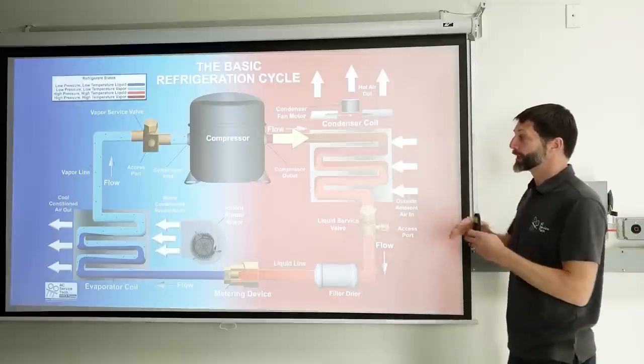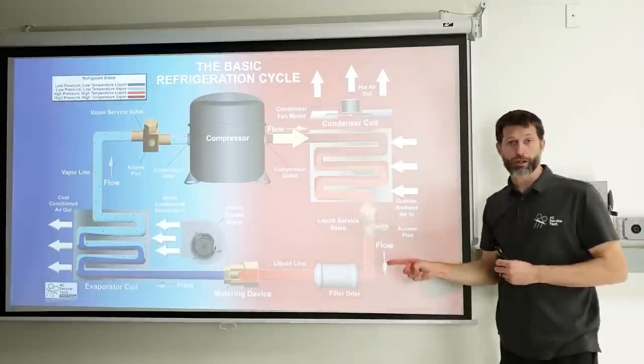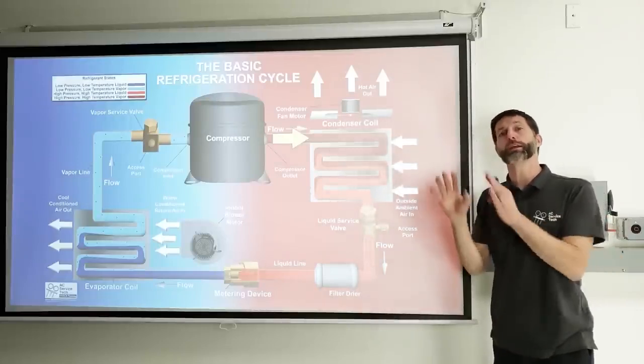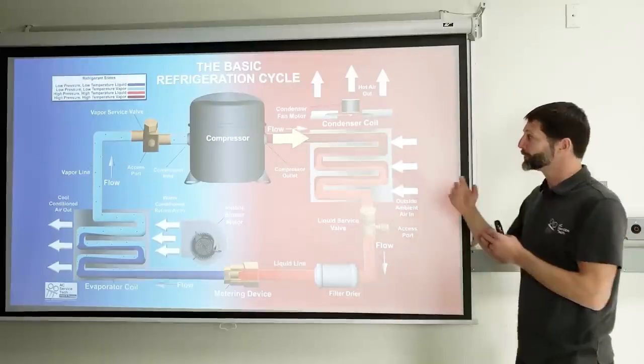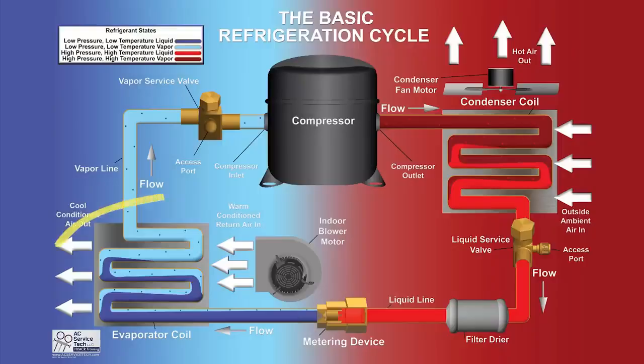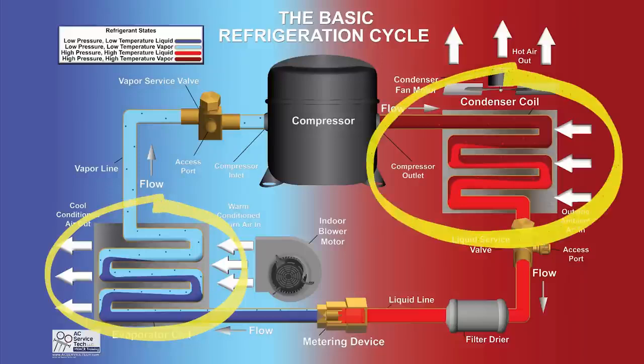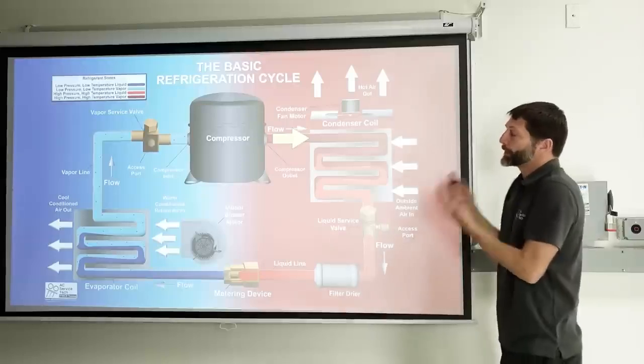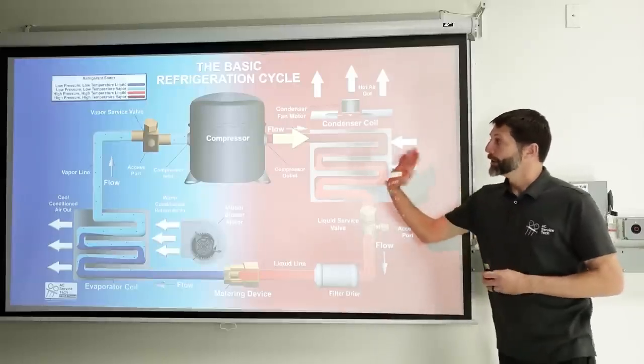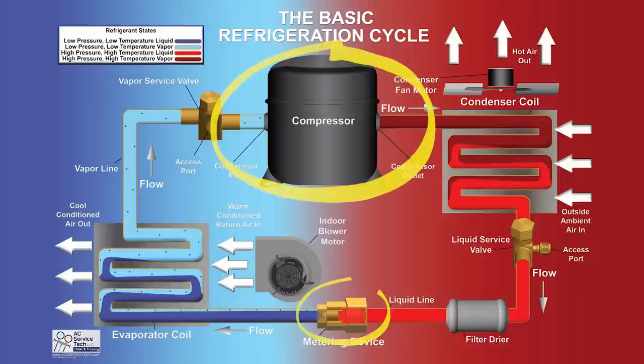The refrigerant traveling through a refrigeration cycle, the whole object is it's moving heat. It absorbs heat energy over at the indoor coil, or the evaporator, and it rejects heat energy at the condenser coil. That's the job. You are manipulating the refrigerant because you have a pressure increasing device and a pressure decreasing device.